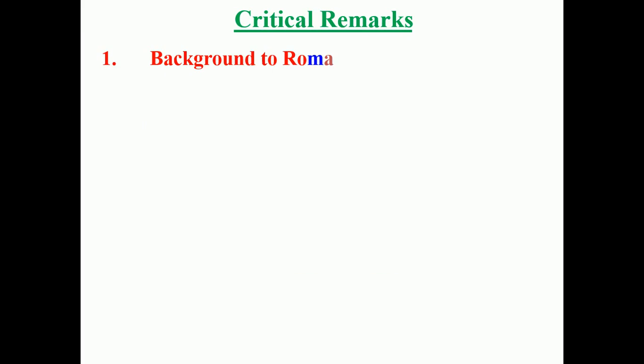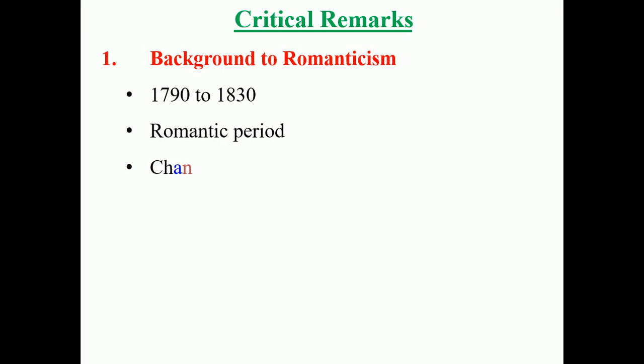Critical remarks. The first critical remark regarding the poem is background to romanticism. One of the main factors when we study this poem is that we have to keep in mind this poem is written in a romantic mood. Romanticism starts from 1790 to 1830. So it was the period during which romantic poems started to be made by the authors. This particular duration of years is known as the romantic period.